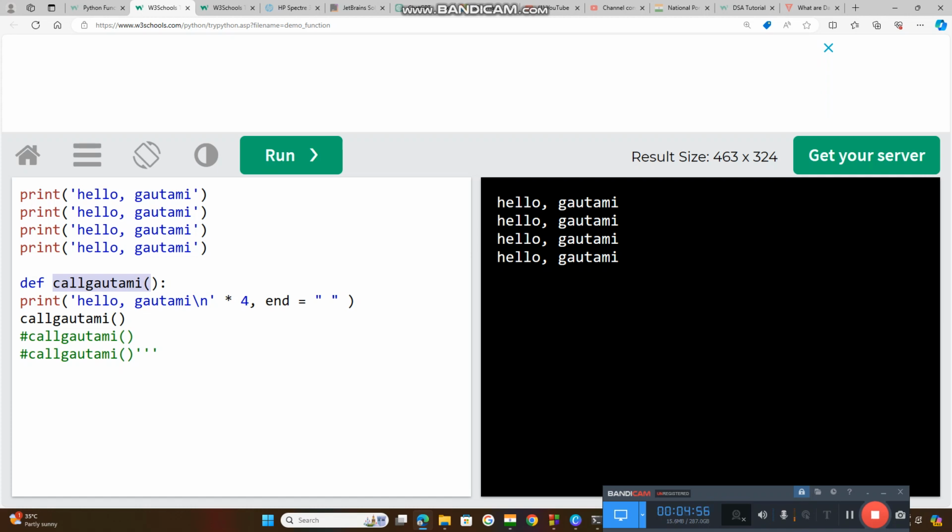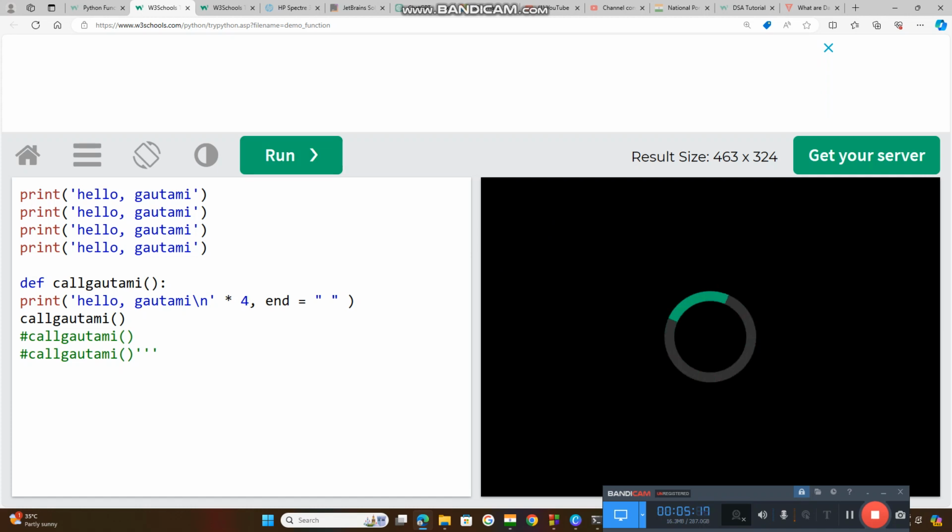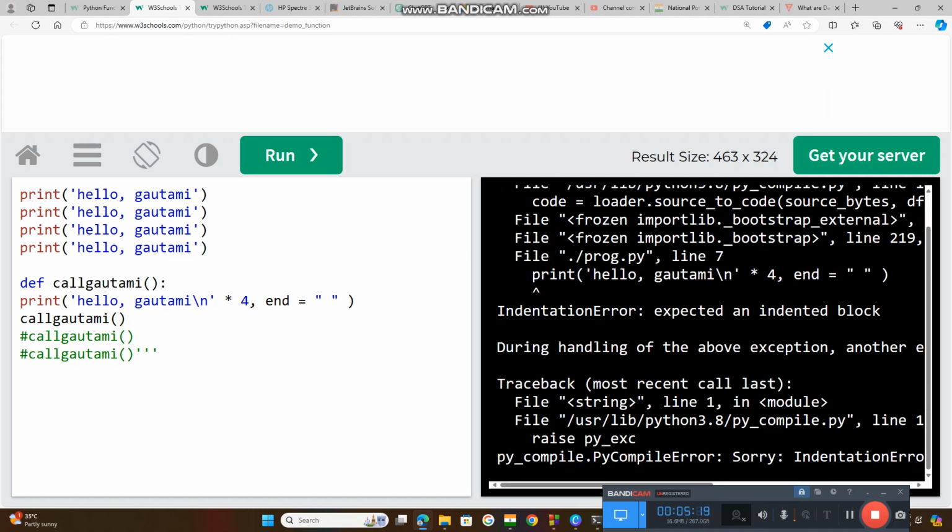call Gautami. Then after that you need to keep the parenthesis. I told you about parenthesis. Simply they are called brackets, but in programming they are called parenthesis. Then after that, a colon. Now within this, try to understand what I did here. Now if I run this code, where is the error? Okay, this is call Gautami.